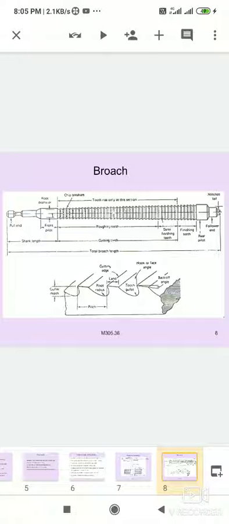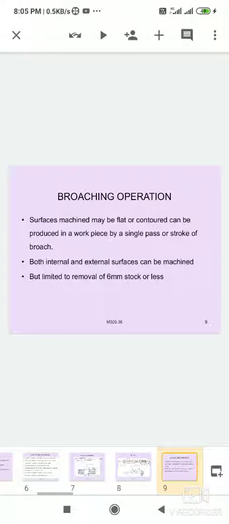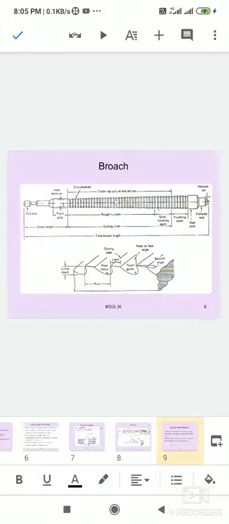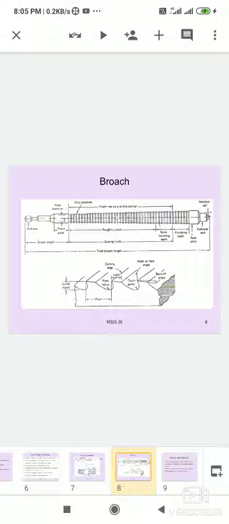This is the pull end, designed to permit engagement of the broach with the broaching machine by using the puller head. Front pilot. The front pilot keeps the broach in the center of the hole before cutting.